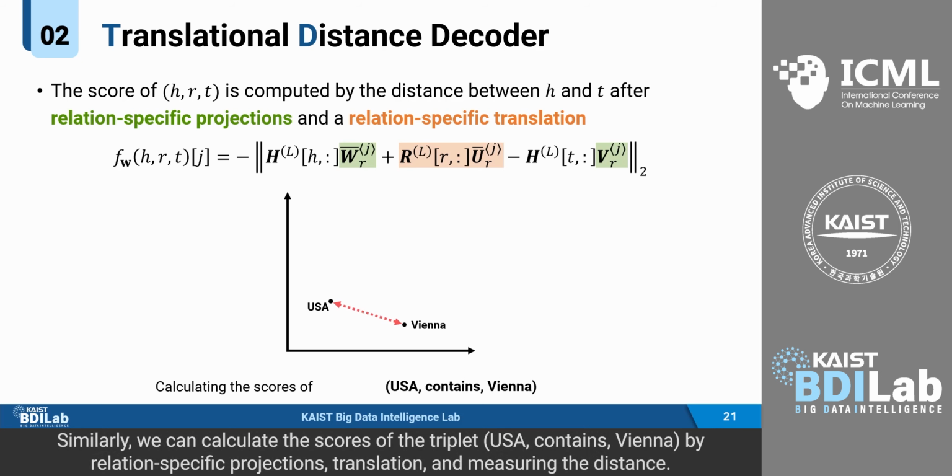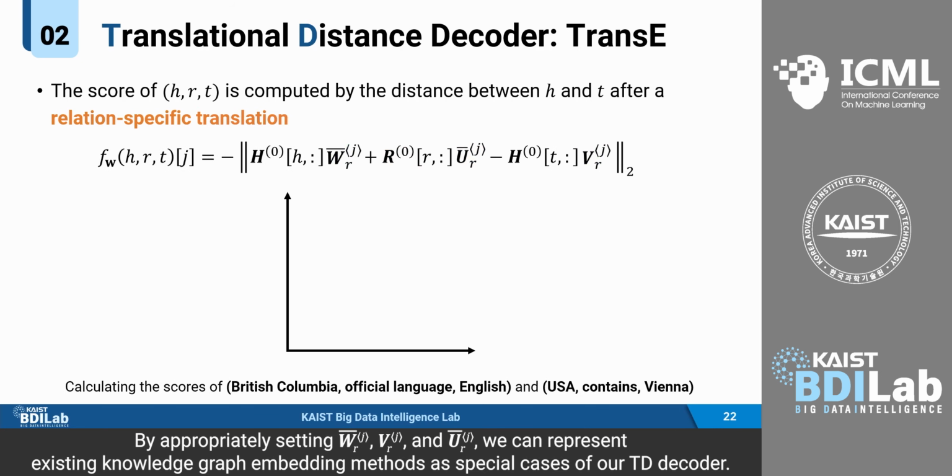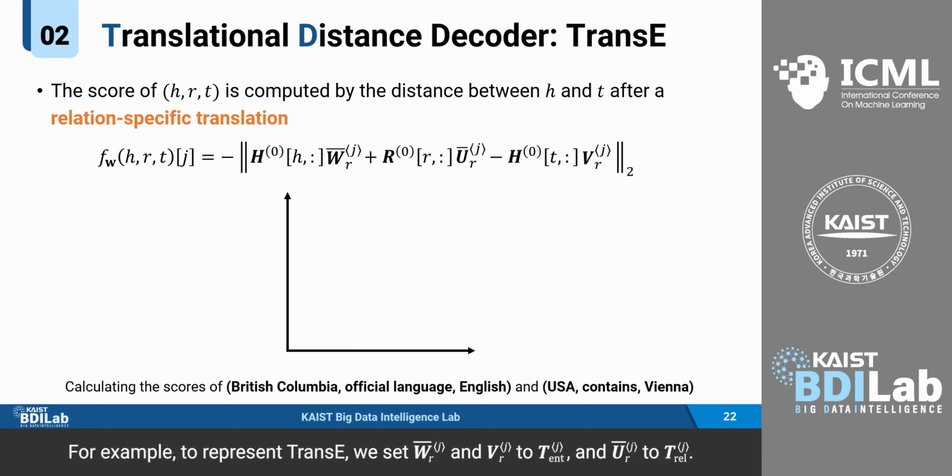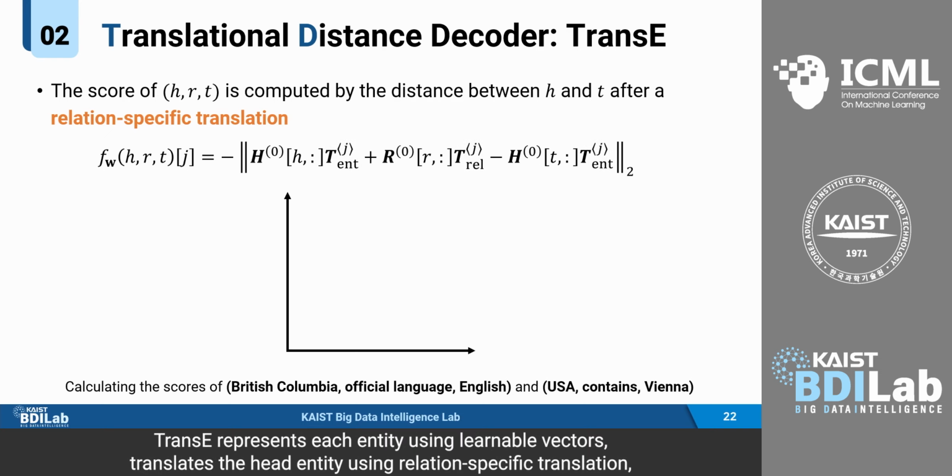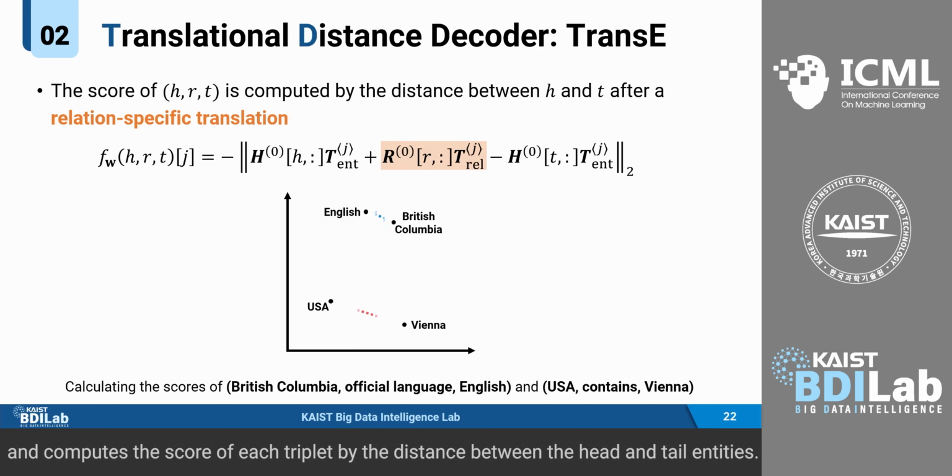and measuring the distance. By appropriately setting W bar Rj, VRJ, and U bar Rj, we can represent existing knowledge graph embedding methods as special cases of our TD decoder. For example, to represent TransE, we set W bar Rj and VRJ to identity and U bar Rj to TRLJ. TransE represents each entity using learnable vectors, translates the head entity using relation-specific translation, and computes the score of each triplet by the distance between the head and tail entities.